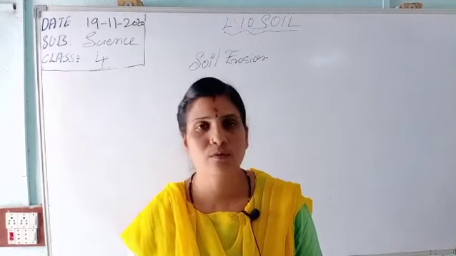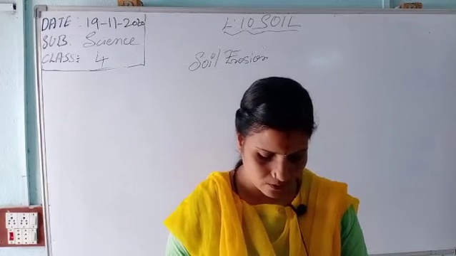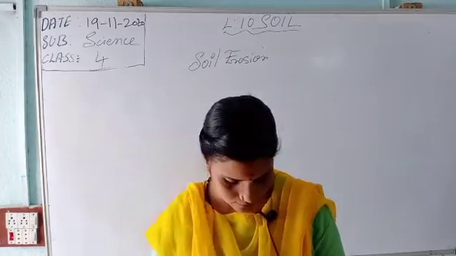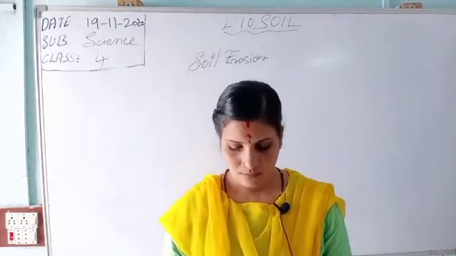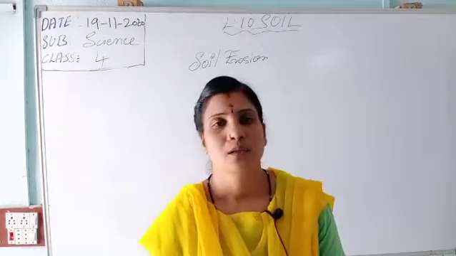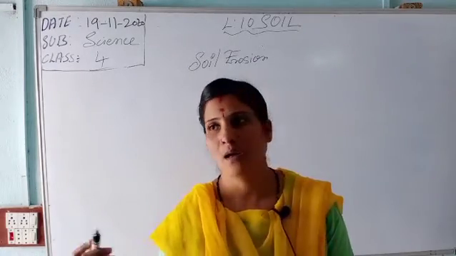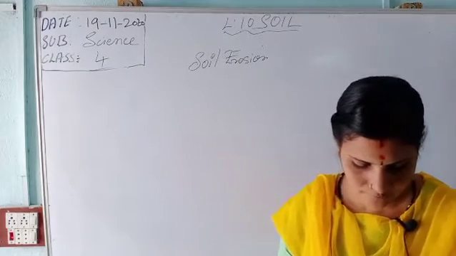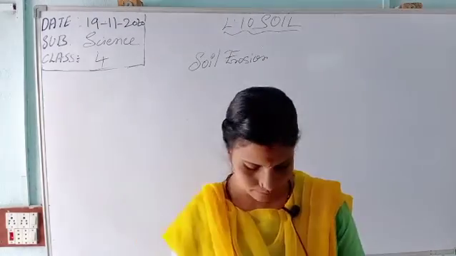Okay, so now the topic is soil erosion. Soil erosion means a slow and steady loss of soil layers. It is the removal of fertile topsoil by the action of wind and water. With the help of wind and water it is removed. This is known as soil erosion.